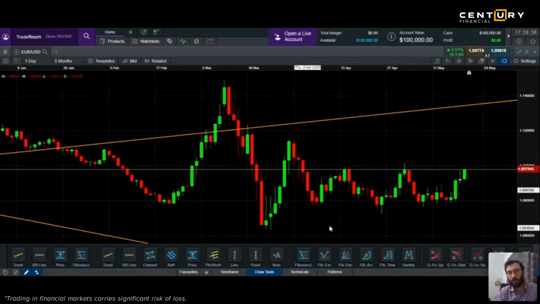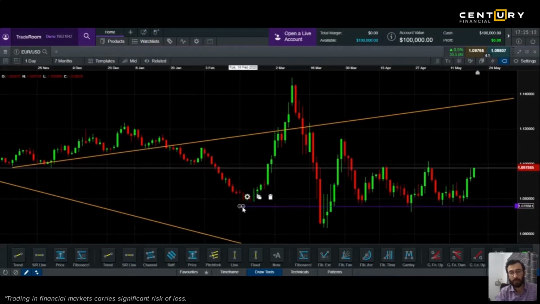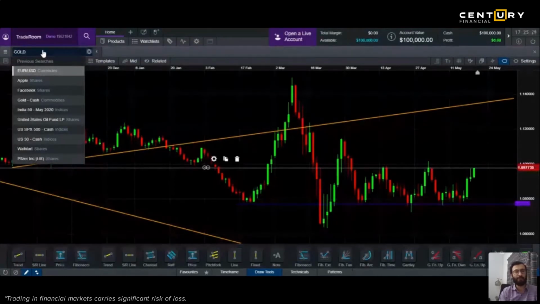I cannot form a short-term trend or a buy, but I can see that there is a support and resistance here, right? Support and resistance. If you see this, look at this. See, this is a good support line here, and at the same time, if I have to see a resistance, again, a good resistance also. So this I have found on a daily chart. Like this, we have to keep trying to find trends. Now this was Euro USD. Let's take gold, for example.